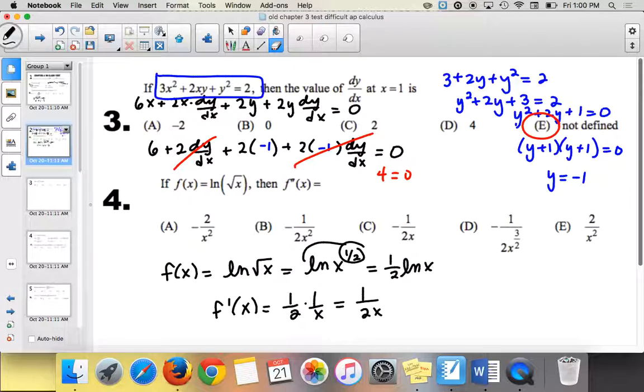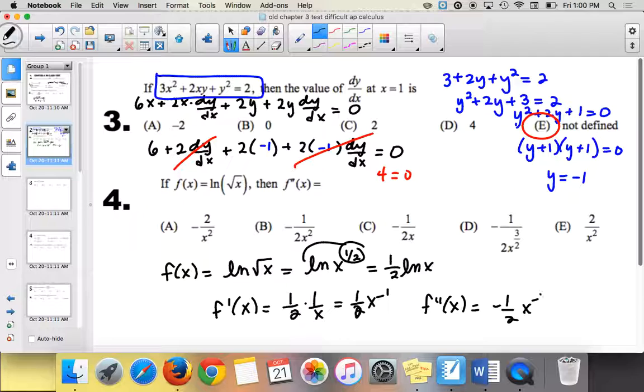Okay, so I was like, that's not an answer choice. I would have checked the wrong one. So this is 1/2 x to the negative 1, right? So if I take the second derivative, it's negative 1/2 x to the negative 2. In other words, it's negative 1/2 times 1 over x squared. So it's this one, b. Negative 1 over 2 x to the negative 2.